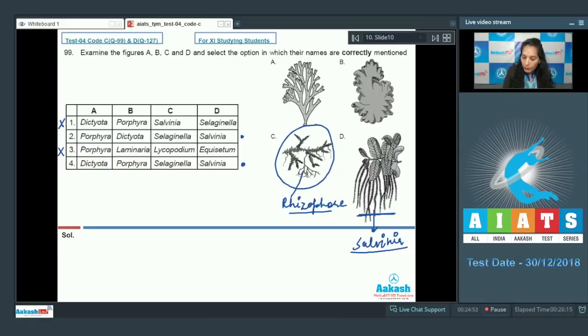Now, if you remember this figure, figure B is one of the red algae, and that is Porphyra. So this is Porphyra. So option number 2 is now ruled out, as this is Porphyra, which is given in the 4th option. And the left one figure is of Dictyota, no doubt in that. Dictyota is a brown alga. So A is Dictyota. So the correct option for the given question is option number 4. Let's move on to the next question.